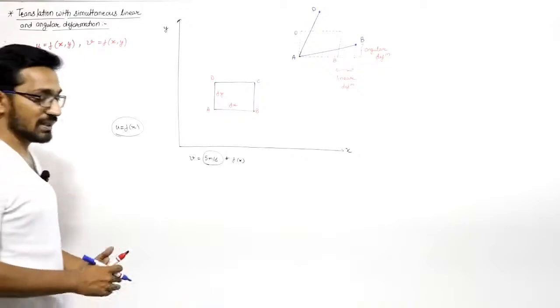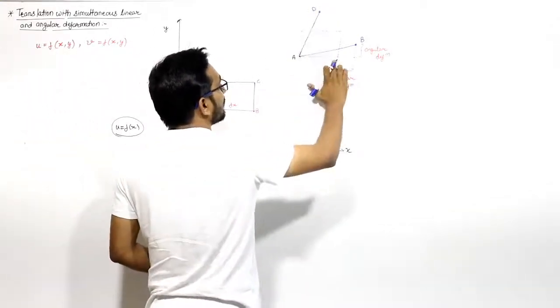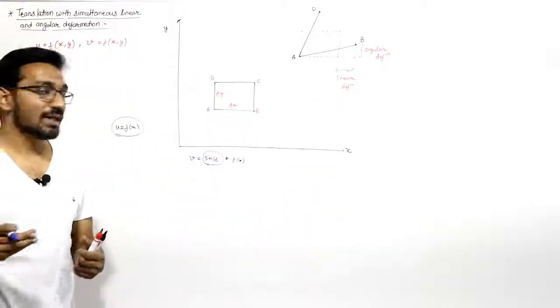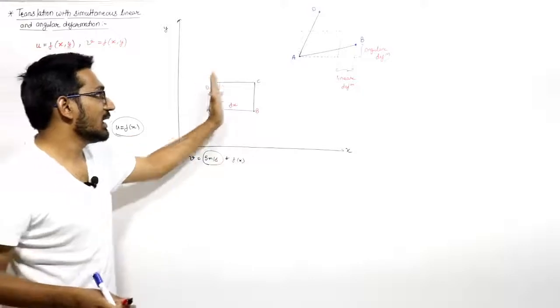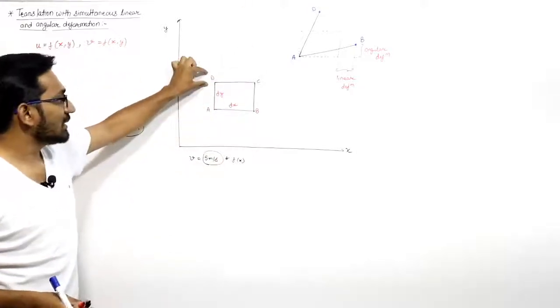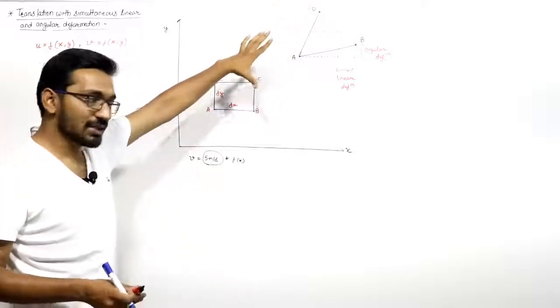Now if you ask, sir, why this length is increased, here the answer is the same: that v, the y component of velocity, is a function of y also. If they travel in y, then the distance traveled by this particle D with respect to A is more. That's why their length will increase.